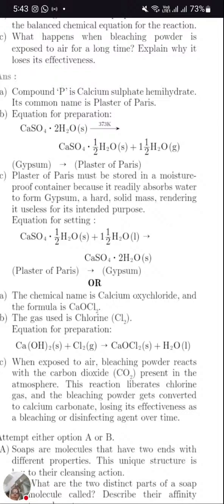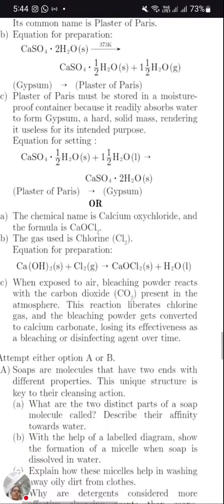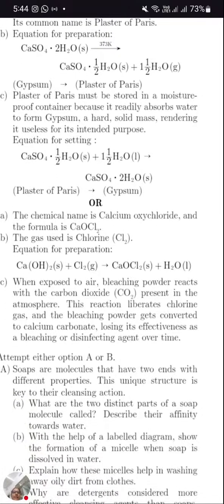Next is the equation for preparation. CaSO4·2H2O at 373 Kelvin or 100 degree centigrade will form CaSO4·½H2O, and 1.5 molecules of water is removed in the gaseous form. Plaster of Paris must be stored in a moisture proof container because it readily absorbs water to form gypsum, a hard solid mass, rendering it useless for its intended purpose. So once it converts into gypsum, there is no use. It will become waste.